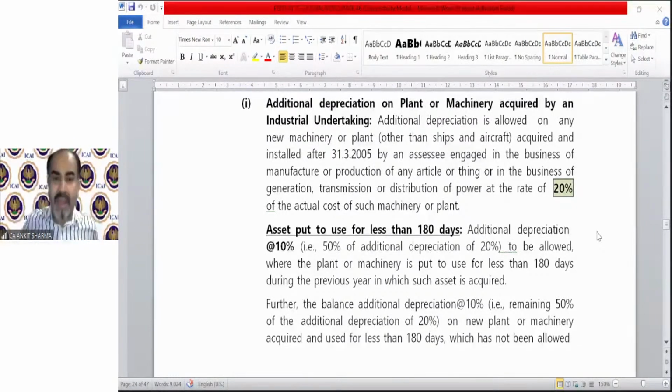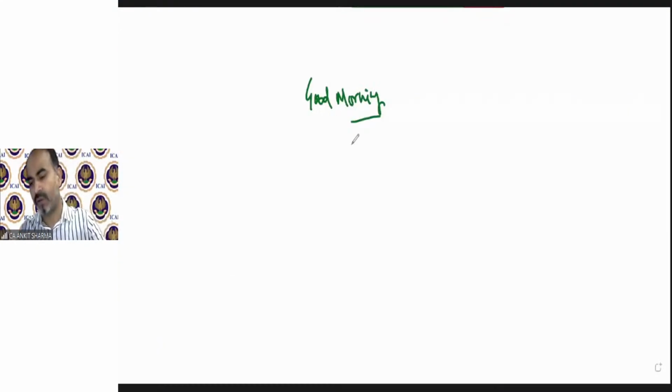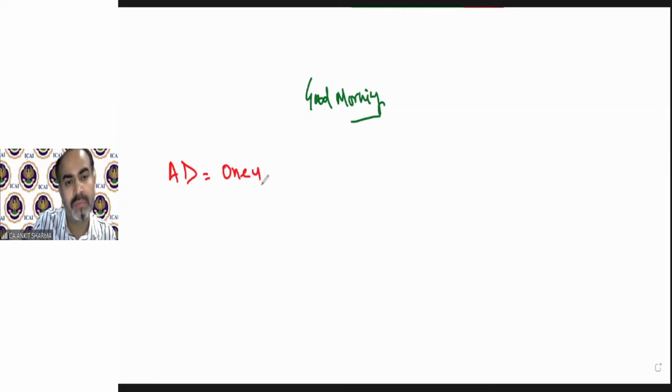Generally, additional depreciation can be claimed, let me show you with the help of an example. Generally, the concept says that you can claim additional depreciation only for 1 year, in the year you purchase and put to use.